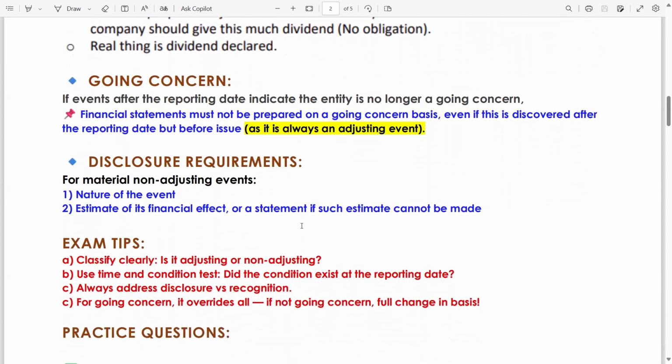Disclosure requirement. For material non-adjusting events: the nature of the event, an estimate of its financial effect, or a statement if such an estimate can't be made. Exam tips. Classify clearly, is it adjusting or non-adjusting? Use the time and condition test. Did the condition exist at the reporting date, at the balance sheet date? Always address disclosure versus recognition. For going concern, it overrides all. If not going concern, full change in basis.